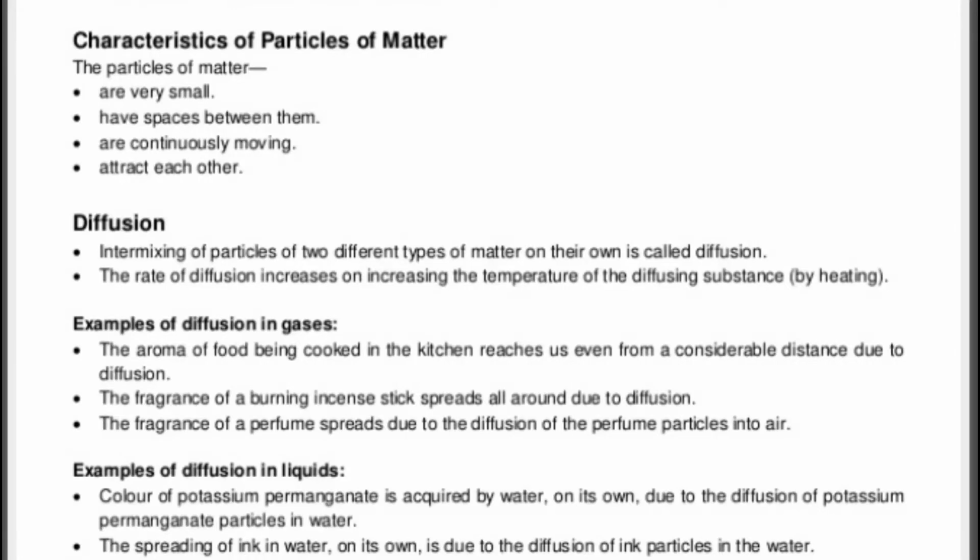Now, characteristics of particles of matter. We know that matter is particulate. The particles of matter are very small. They have spaces between them, are continuously moving, and attract each other.